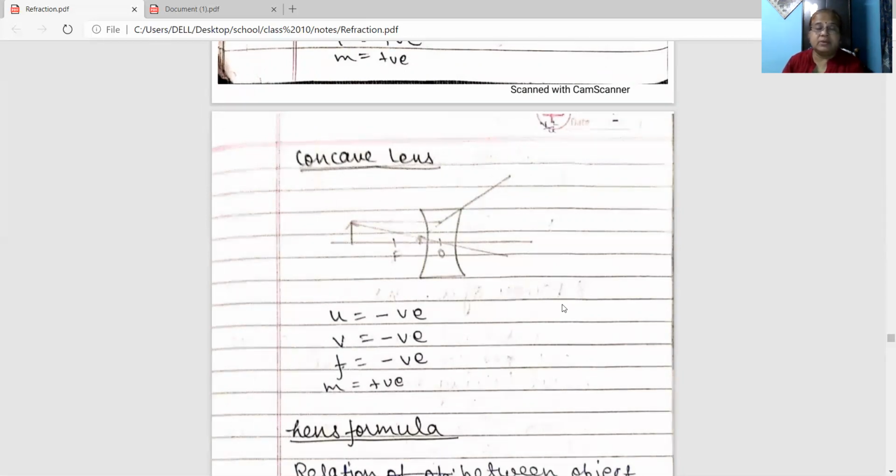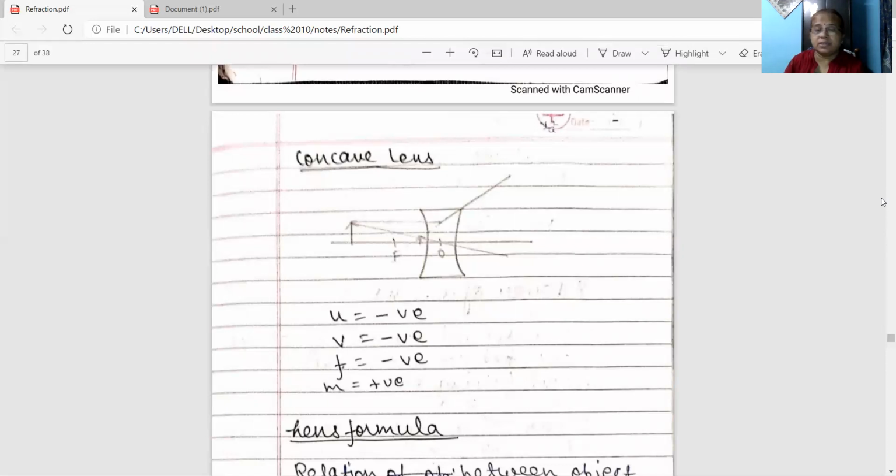And the focal length, which focus we have chosen, is on the same side as the object, so f will also be negative. What about the magnification? Since the image obtained is virtual and erect, and both image and object are above the principal axis, magnification will be positive.